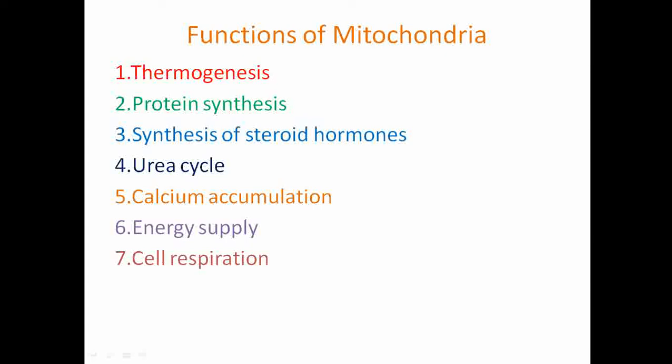Second is protein synthesis. Mitochondria contain DNA, and about 5 to 10% of the proteins of mitochondria are synthesized by mitochondrial genes. So protein synthesis is again an important function of mitochondria. The third function is synthesis of steroid hormone. The early steps in the conversion of cholesterol to steroid hormones in the adrenal cortex are catalyzed by mitochondrial enzymes, which play an important role in the synthesis of steroid hormone.